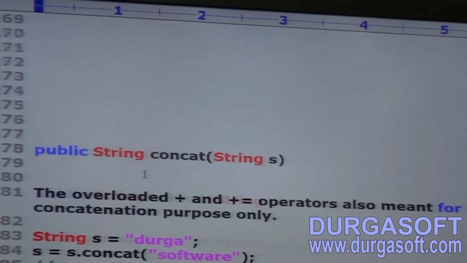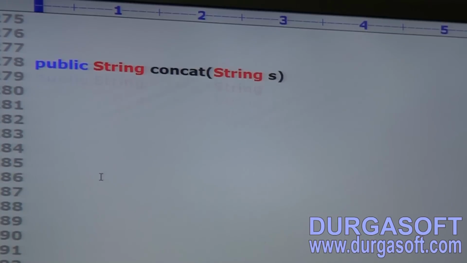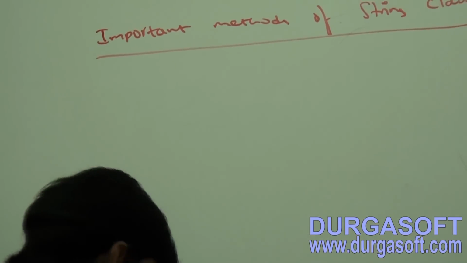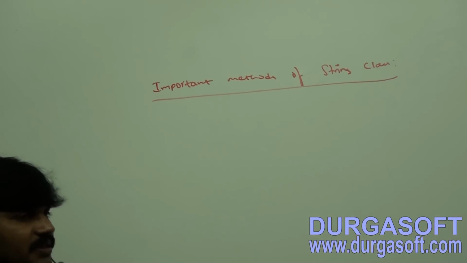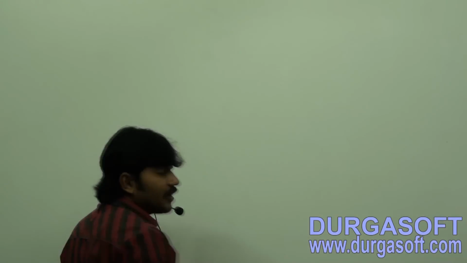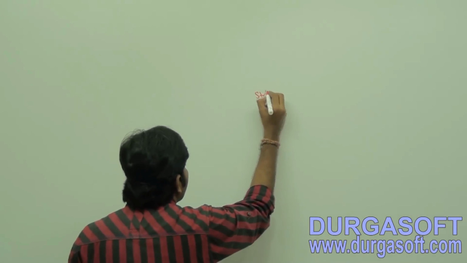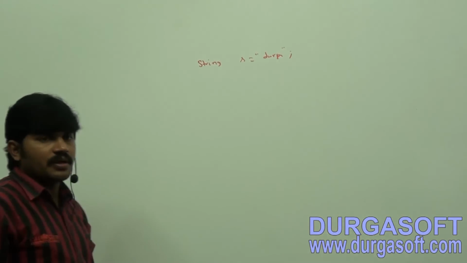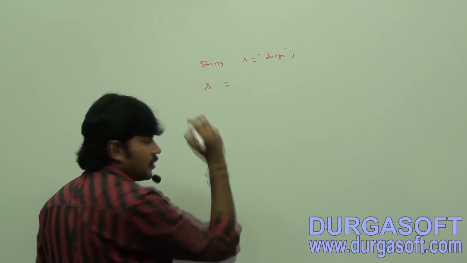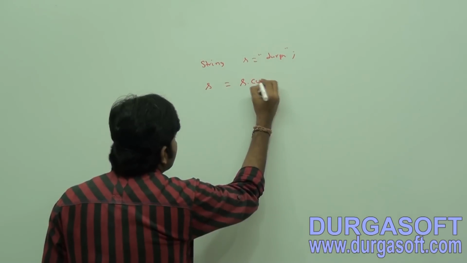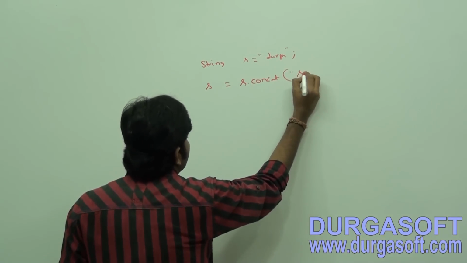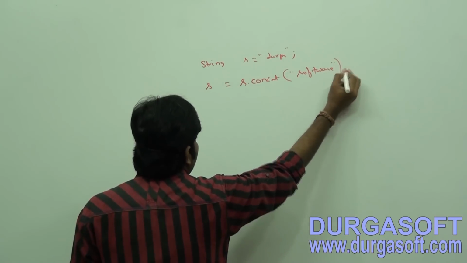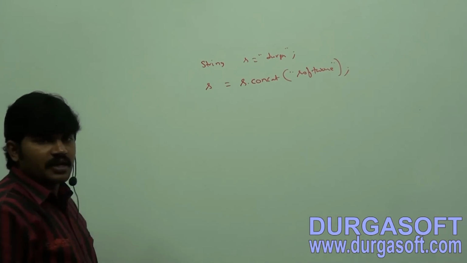Next, the second method: public String concat of String s. For the concat method, not much explanation is required. Listen, I am taking String s is equal to Durga, and s is equal to s.concat of software.